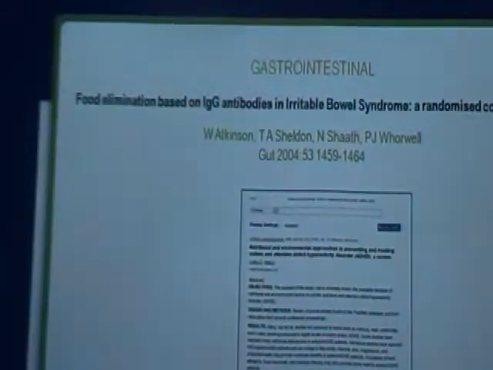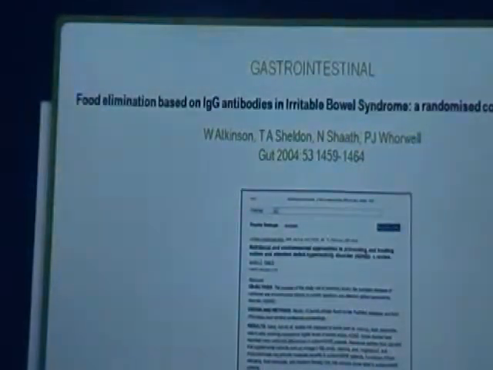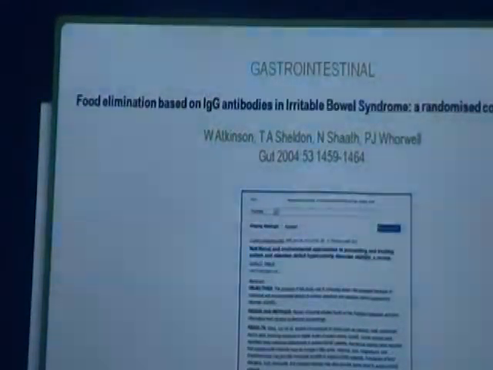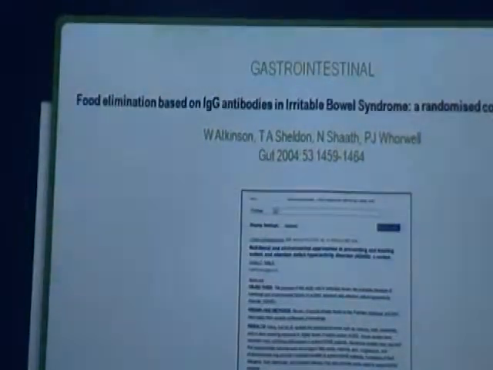Various gastrointestinal symptoms are also linked with food intolerance. One study was made by Atkinson, Sheldon and Shad on food elimination based on IgG antibodies in irritable bowel syndrome, where a few patients were studied and it was found that irritable bowel syndrome could be caused by food intolerance.